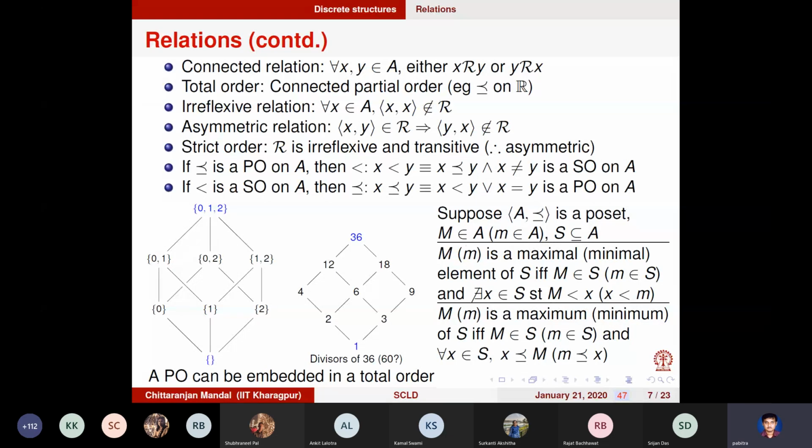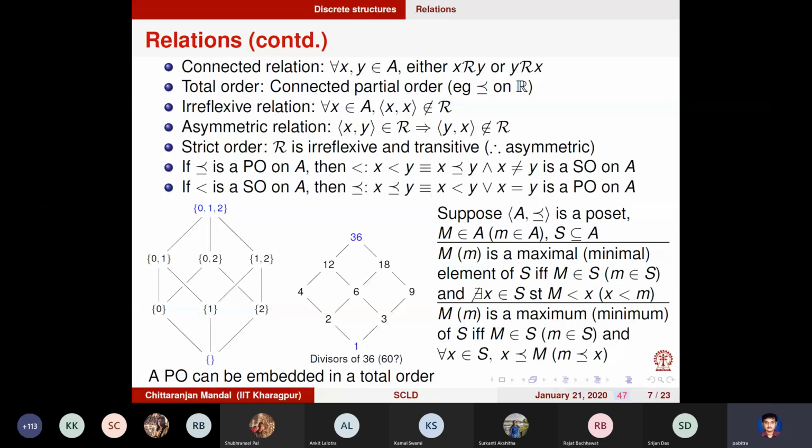In this case, you have seen that there are multiple maximal elements and multiple minimal elements. 12 and 18 are the maximal elements, 2 and 3 are the minimal elements. If in a set there is a single maximal element and a single minimal element, they are called the greatest element and the least element.